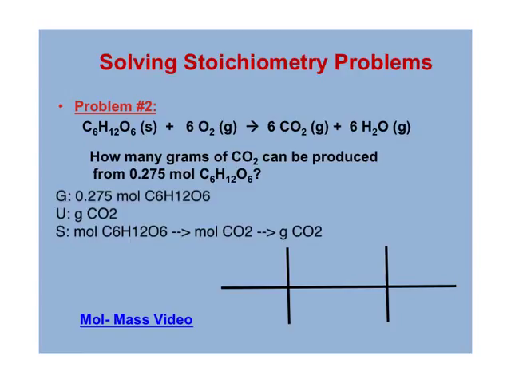Start setting it up. Work with your units first. Pause the video. Alright, so let's start this T-chart with our given. Put that up at the top left corner. Now we've got to have moles of C6H12O6 on the bottom, and we're going to moles of CO2. Now guys, this step comes directly from the equation. So look up there. How many moles of C6H12O6 and how many moles of CO2? Look carefully, fill it out.